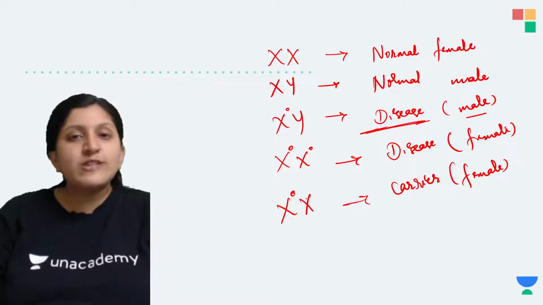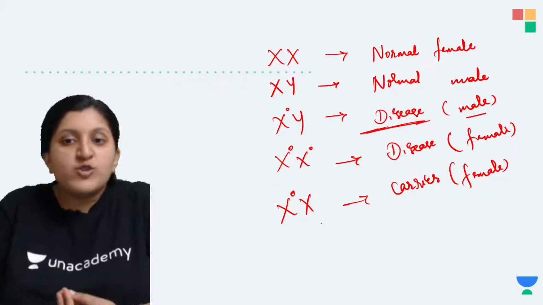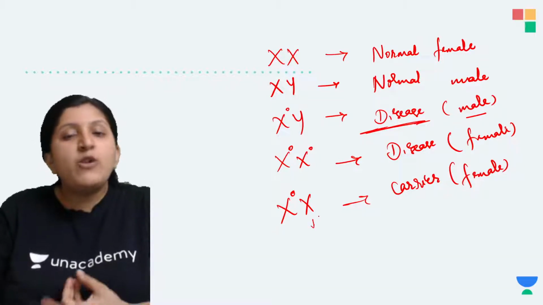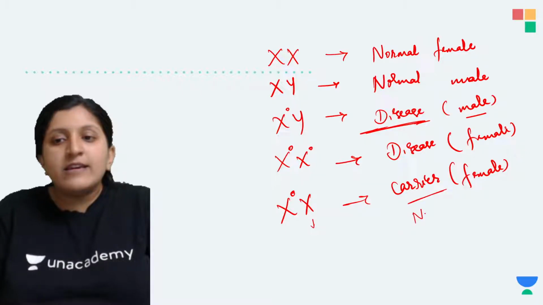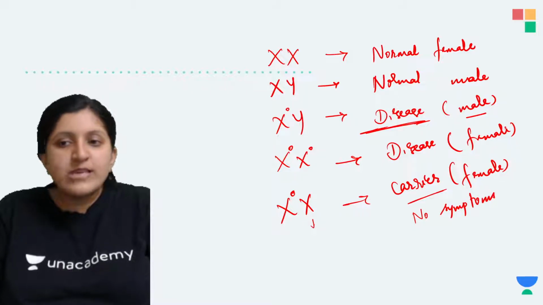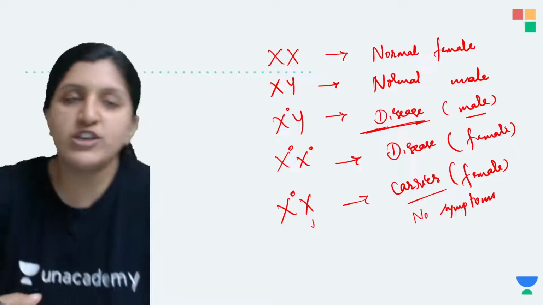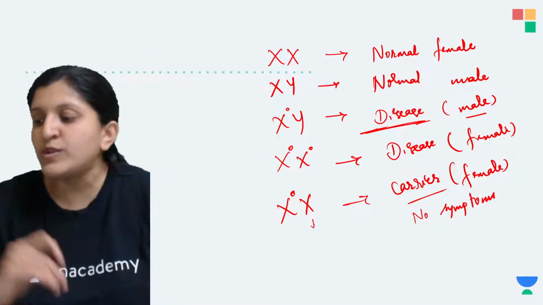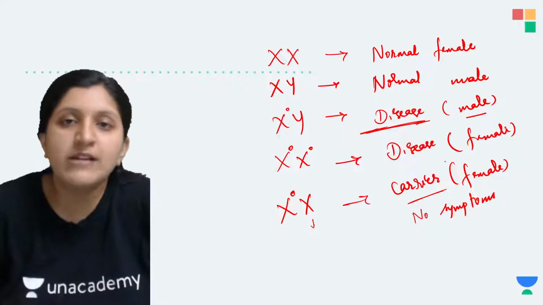And in this case, what is happening? Even though it is having one faulty chromosome, there is a normal working chromosome present, and that's the reason the carrier does not have any symptoms. So there are no symptoms over here, but when she gets married, she is going to pass on her disease to the son. Okay, and that's the reason we can mention her as a carrier.